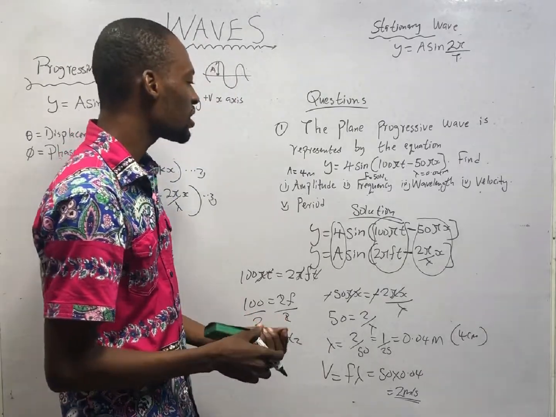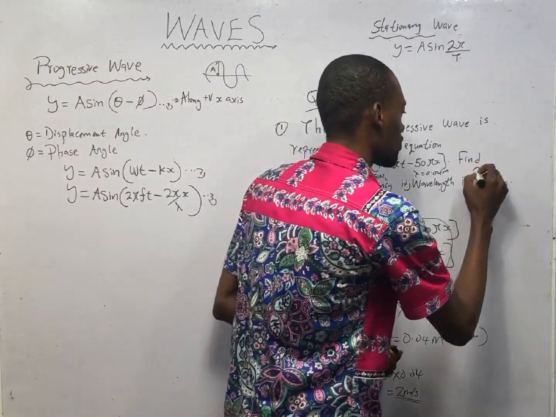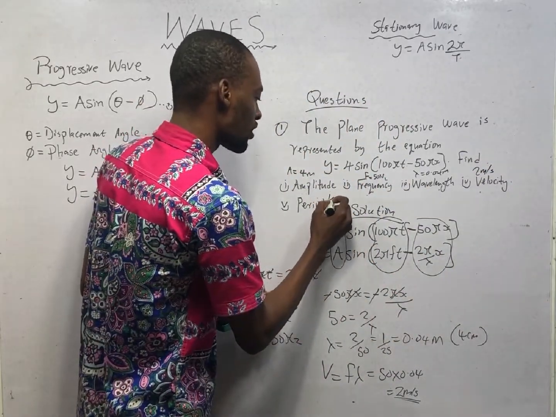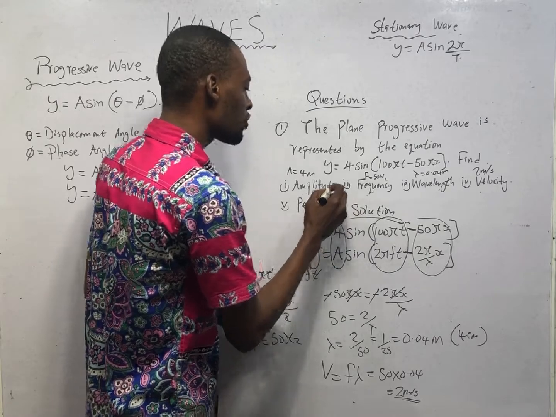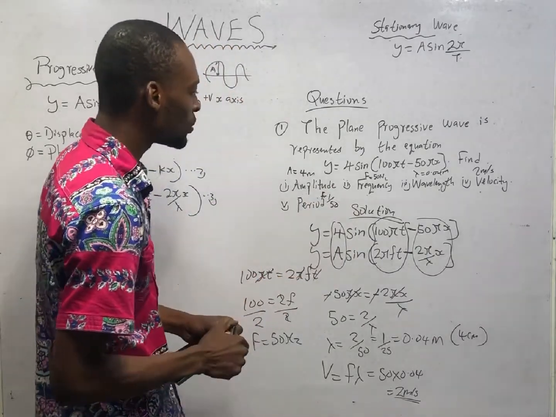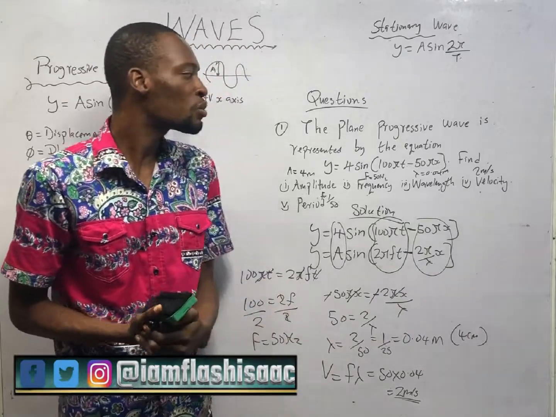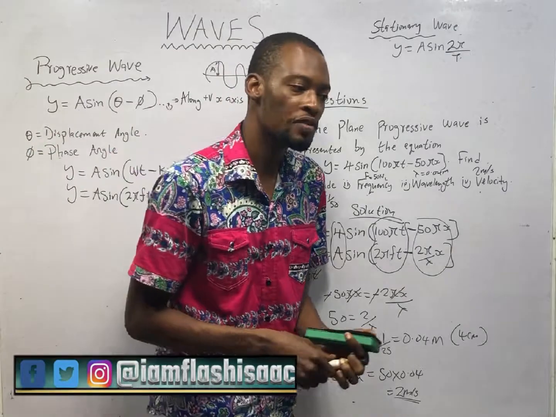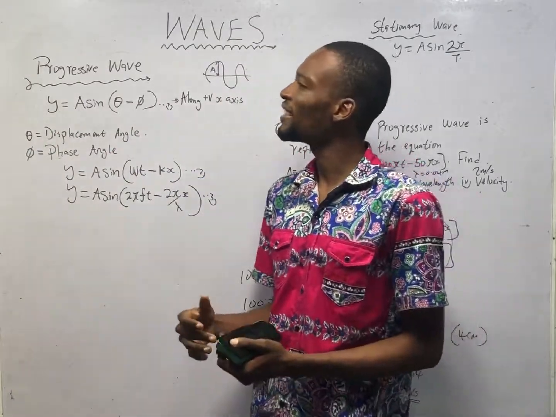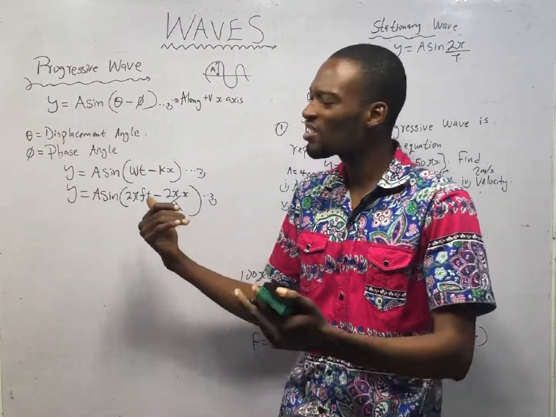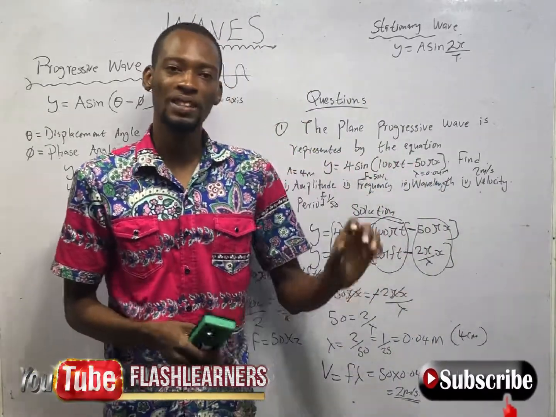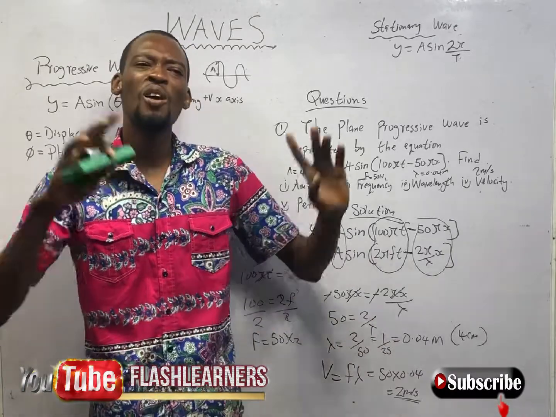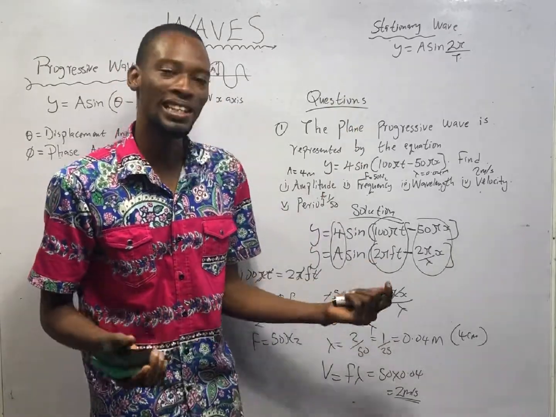And what is period? Period is 1 over frequency. That is 1 over 50, because frequency is 50. So ladies and gentlemen, we've been able to find the amplitude, frequency, wavelength, velocity, and period of progressive waves. With this, we come to the end of waves. Not the end, but the end of this class. Because there are more videos covering sound waves, light waves, and other parts of waves you need to understand.